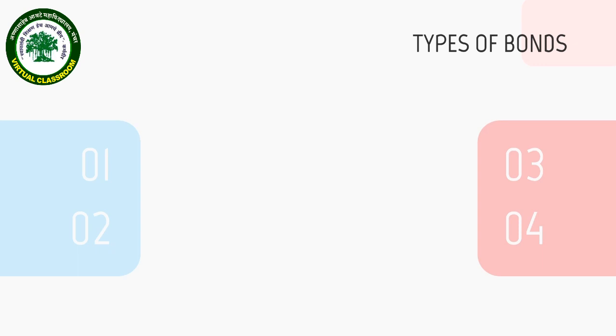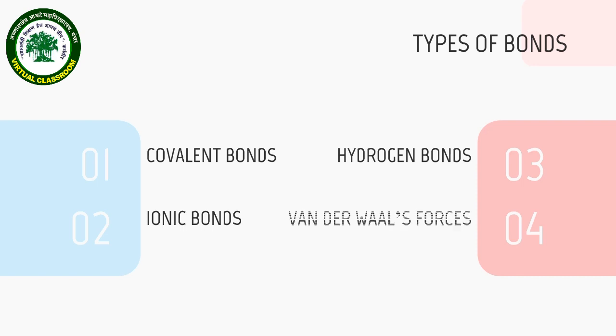Depending on whether the electrons are getting transferred or shared between the atoms, there are various types of bonds which are formed. In this lecture, we will be learning about covalent bonds, ionic bonds, hydrogen bonds, and van der Waals forces. Amongst this, covalent bonds are regarded as the stronger bonds, while other three, that is ionic, hydrogen, and van der Waals forces, are considered as weaker comparatively. Ionic bonds, hydrogen bonds, and van der Waals forces are also grouped under non-covalent bonds.